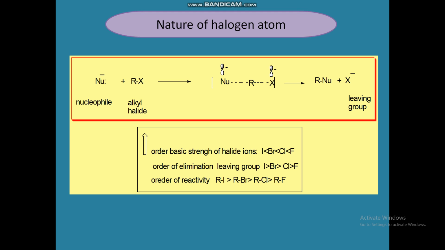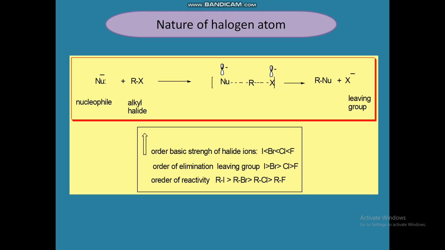The nature of the leaving group has very little effect on the mechanism, but it has a profound effect on the rate of reaction. So here you see the equations. In the transition state for an SN2 reaction, the negative charge is normally distributed over the nucleophile and the leaving group. Nu is the nucleophile, X is the halide leaving group, and both carry negative charge. The better the leaving group, the more stable is the transition state.